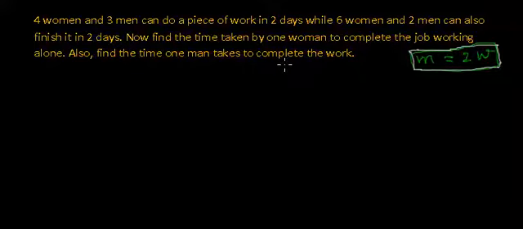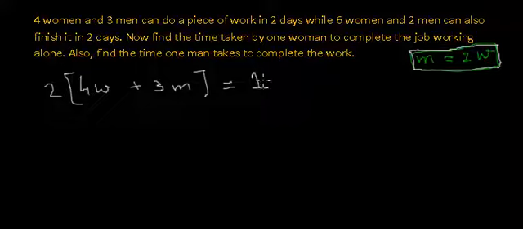So let's again start from the beginning. There it was said that 4 women and 3 men were taking 2 days to complete the job, and we consider the job as 1 unit. And here W is the working capacity of a woman and M is the working capacity of a man, right?